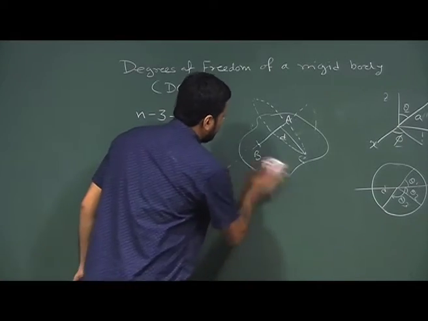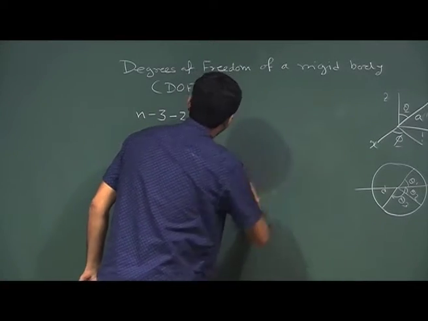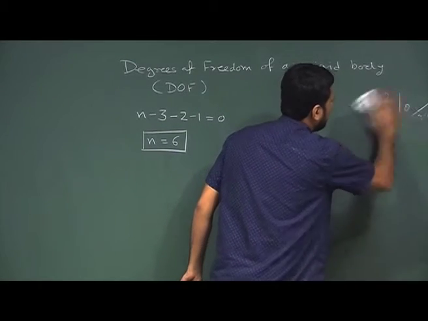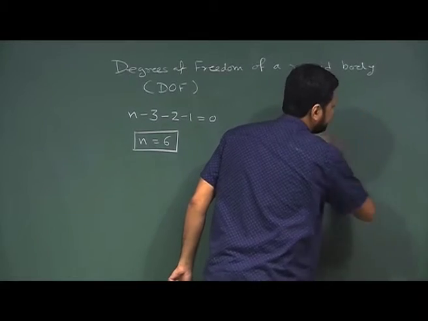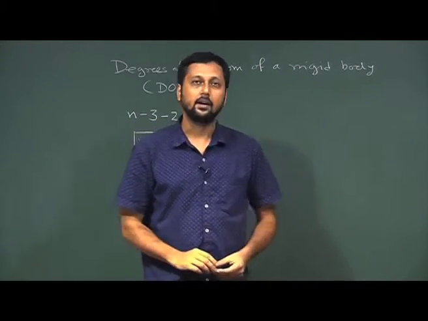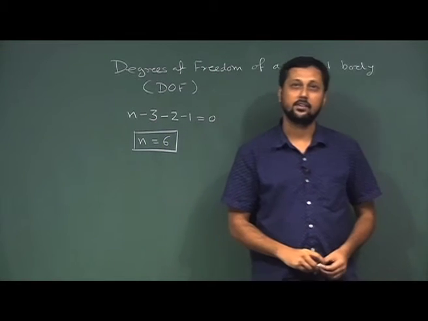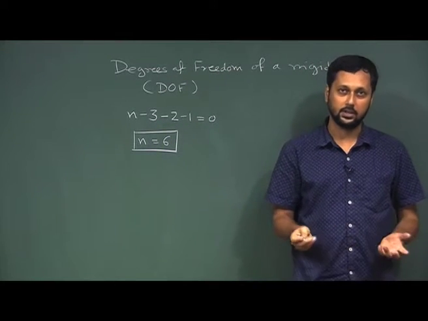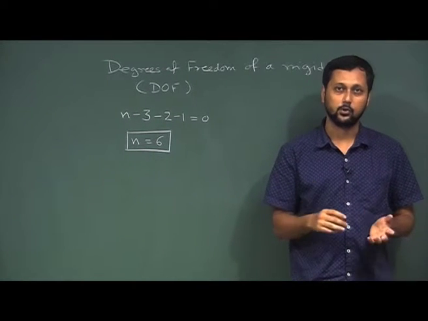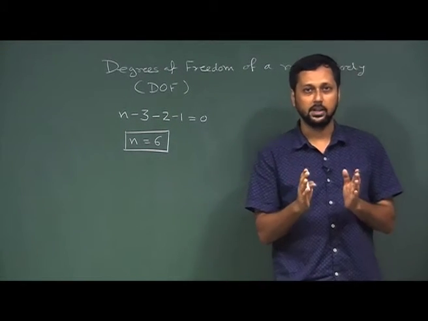Now, with these 2 considerations, let us consider the general motion of a rigid body. Now, general motion of a rigid body can have 2 components. We can have translation, we can have rotation, or we can have pure translation or pure rotation, or we can have a combination of both.